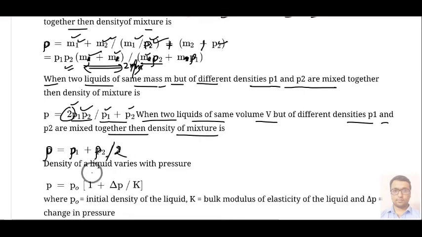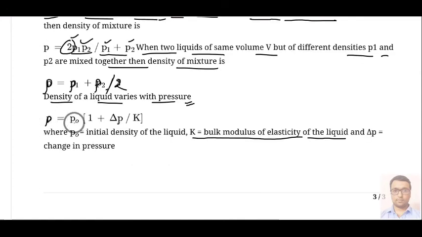And we know that the density of a liquid varies with pressure. So what is the effect of pressure? Rho equals rho naught into 1 plus delta P by K, where rho naught is the initial density of the liquid, K is the bulk modulus of elasticity, and delta P is the change in pressure. In this way we can calculate the variation of density.